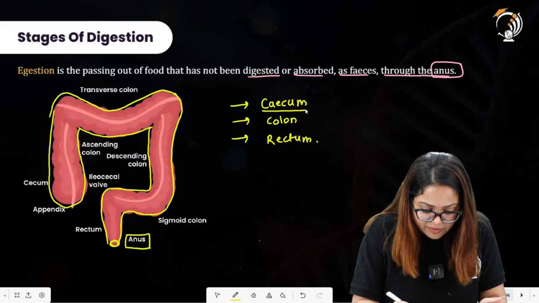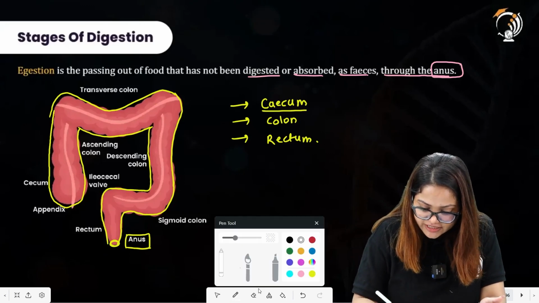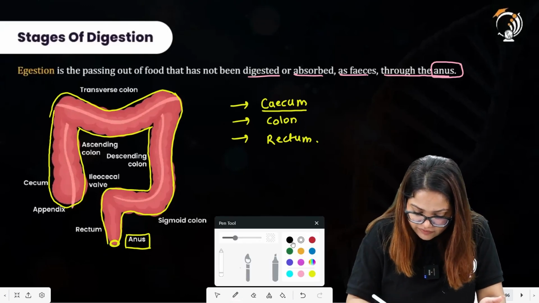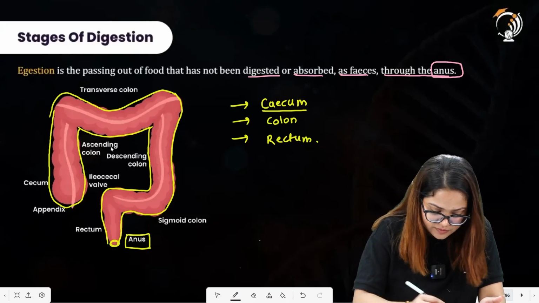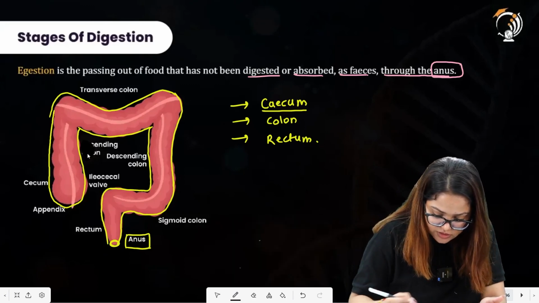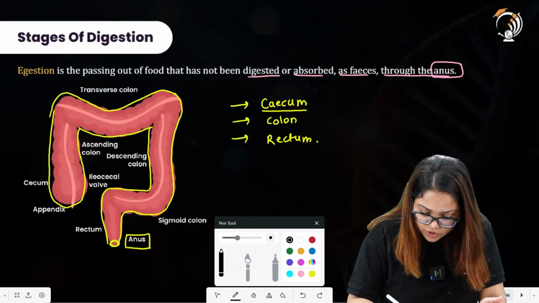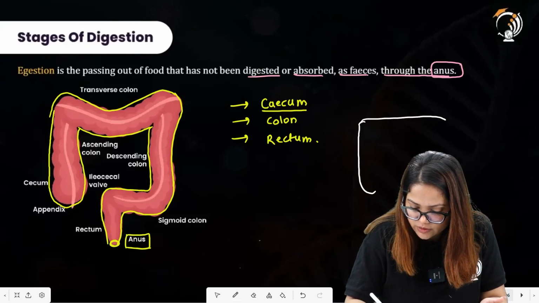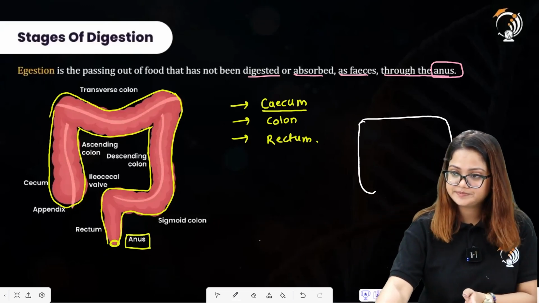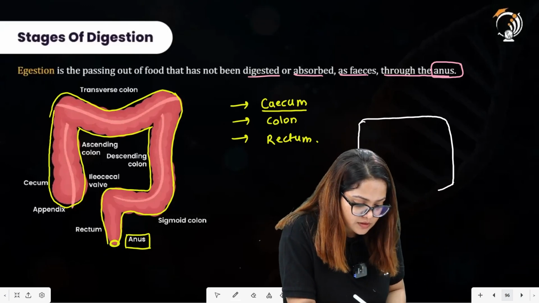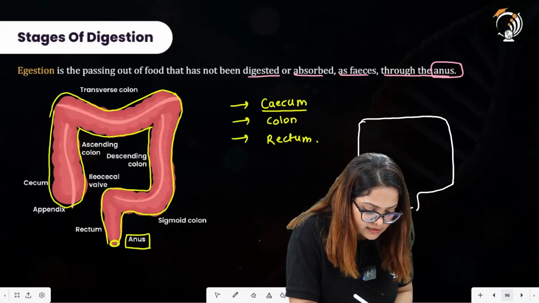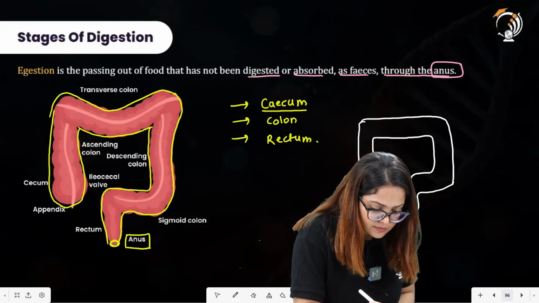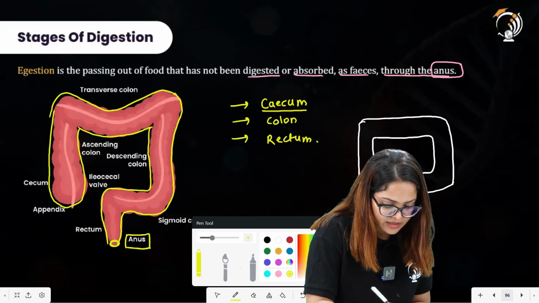Now the cecum is that part which is connected to the small intestine. So let us erase all these structures, or let us make another structure over here. All right, let us say these are the large intestine. This is the anus. This is a rough diagram for the large intestine.